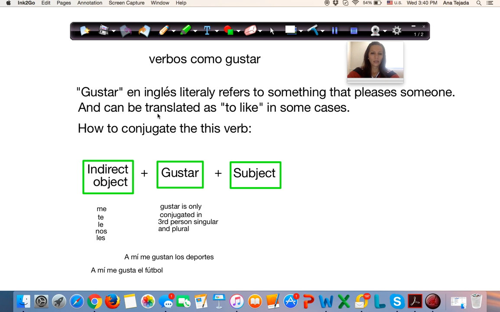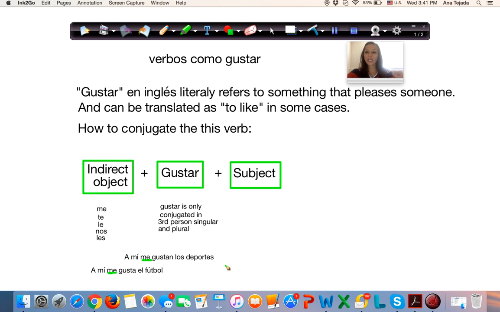Okay, so here we have something else. Me, since I'm the one talking, I'm the one saying I like something, it's gonna be me, because that's the indirect object corresponding to yo. Me gustan, it's gonna be plural form, because we're talking about sports in general. It's plural, deportes.